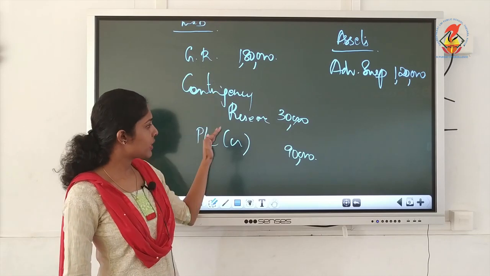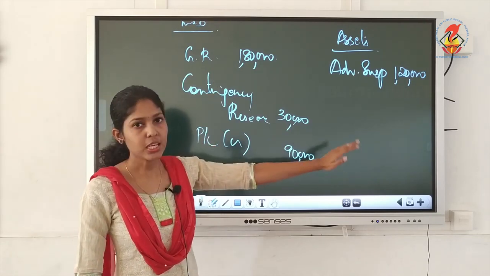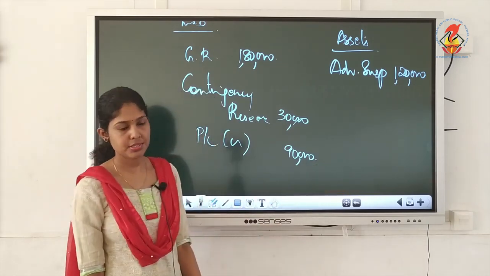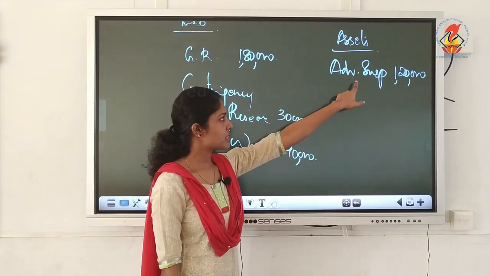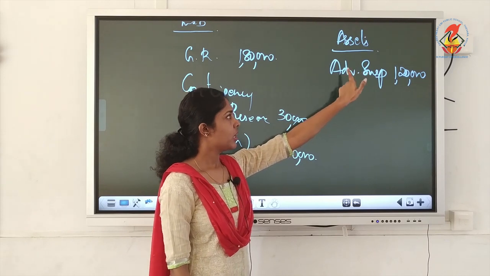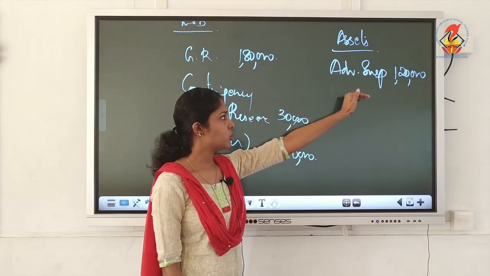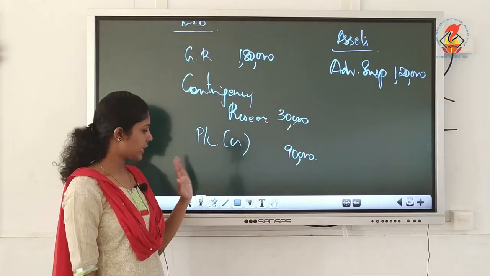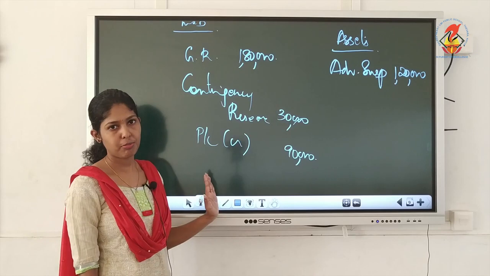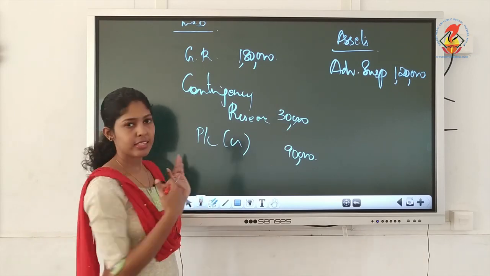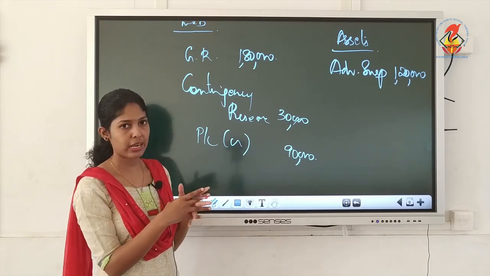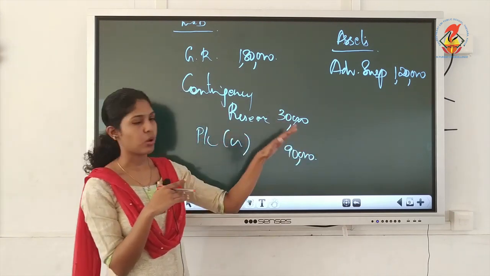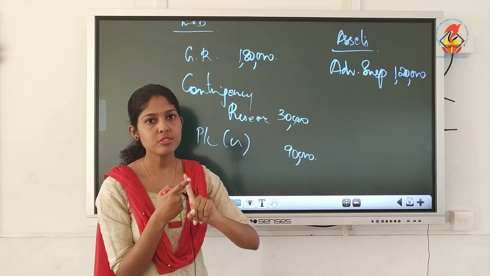All these items must be transferred to the opposite side, so they appear on the credit side of partners' capital. From the asset side, advertisement suspense, goodwill and P&L debit balance are transferred to the opposite side, the debit side of partners' capital. Separately it will be two journal entries, but now they are asking that, considering all these, you record one single journal entry.